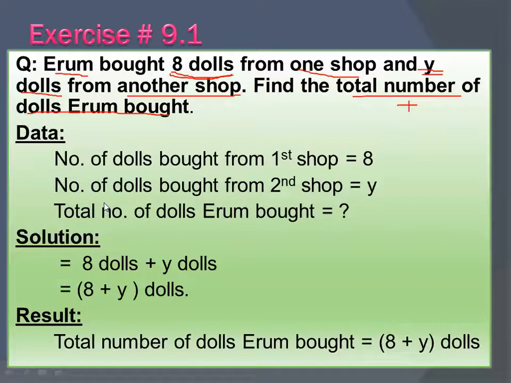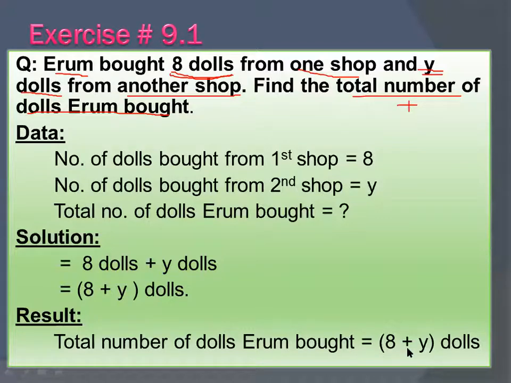Now after that you have to write down the result here. How will you write down the result? You will write in your result: total number of dolls bought is equal to your answer, that is (8 plus Y) dolls.